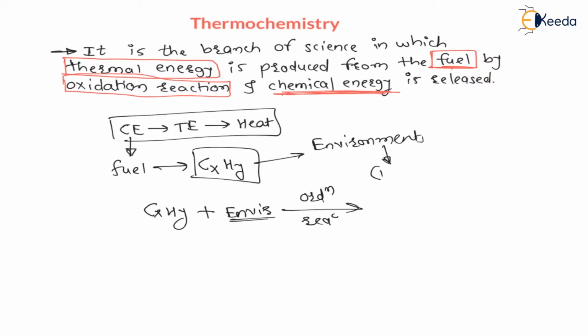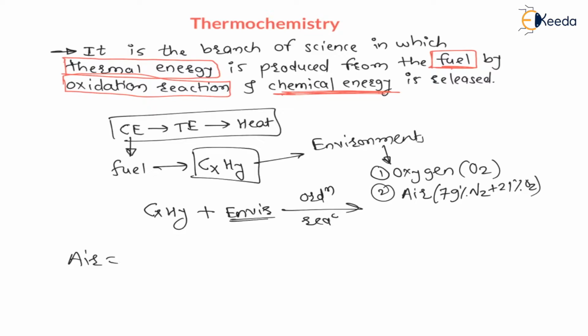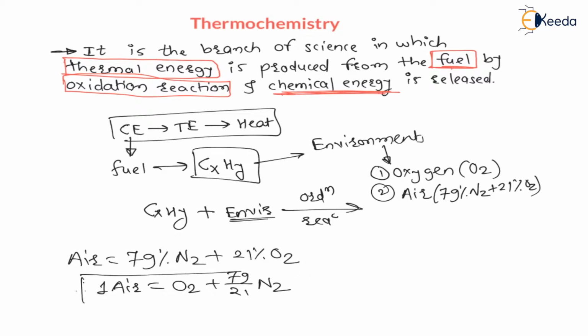There are two types of environment. One is the oxygen environment, right? Oxygen environment means there will be oxygen O2, and the second environment is the air environment. And my dear students, air is nothing but 79% nitrogen plus 21% oxygen, right? Therefore we can say air is equal to 79% nitrogen plus 21% oxygen. This is the air environment. Therefore we can say 1 air is equal to oxygen plus 79 by 21 nitrogen, if I divide both sides by 21.